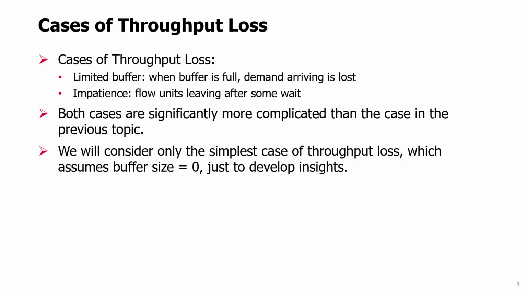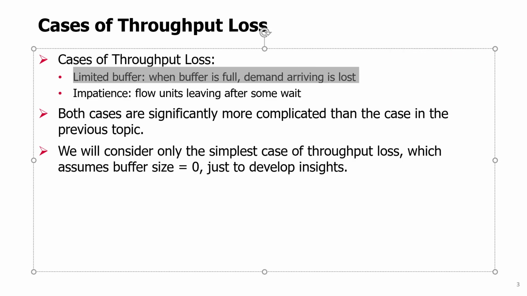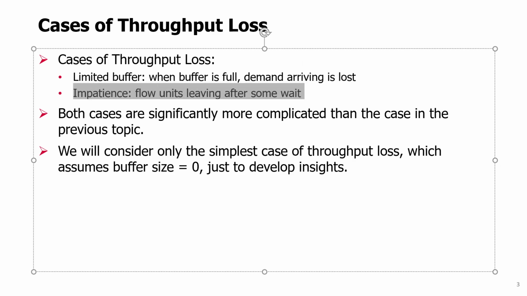So let's consider first two cases of lost throughput. Why can we lose demand? We might lose it because we have a limited buffer, and when the buffer is full, the demand that is arriving is lost. And the other case is there could be impatience. So when customers wait a long time, they might decide to give up and disconnect, let's say, from the call center, and maybe they will shift to another service, the competing company.